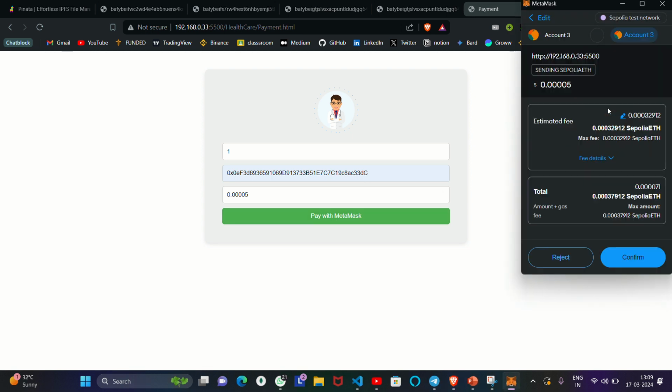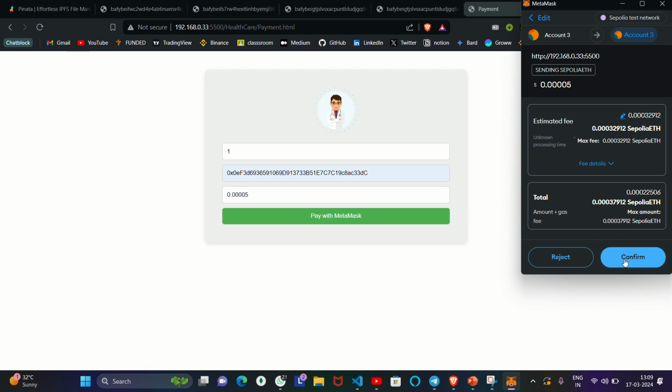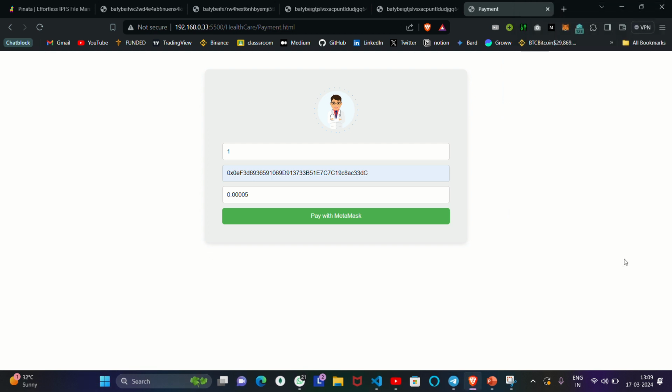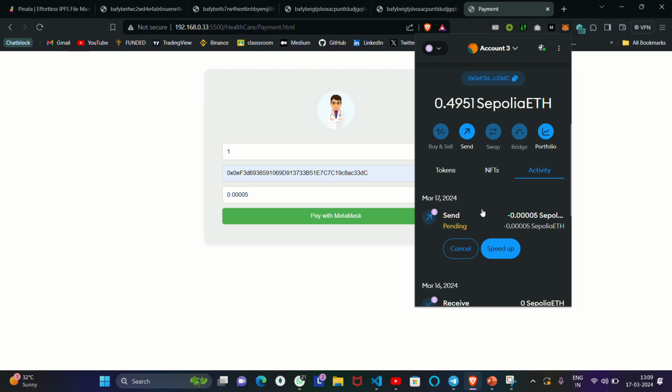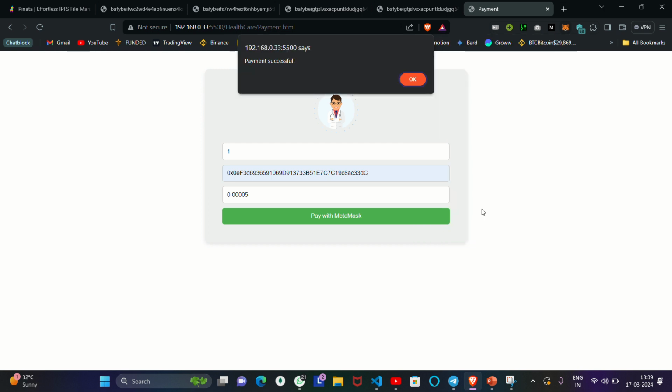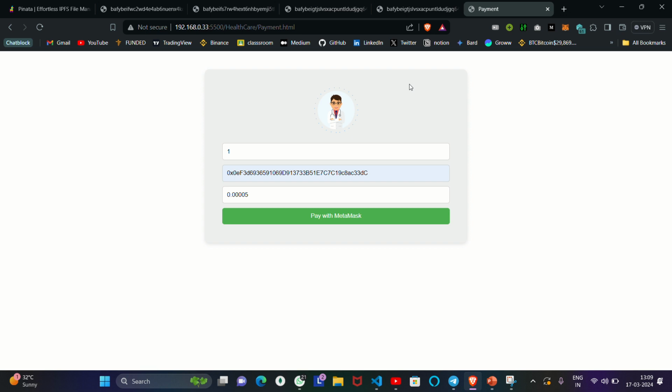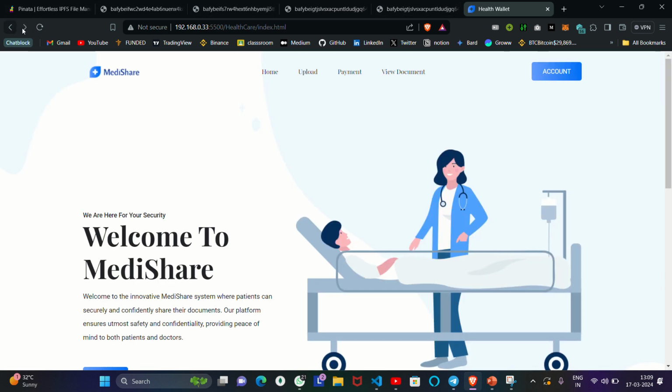I will give the Ethereum address. As I said, it is an Ethereum account, so every account has its own address, a sending address and a receiving address. This is the receiving address of the doctor, which we copied there. I currently have 0.49 Ethereum, so I will pay 0.00005 Ethereum to him. When I click on pay with MetaMask, the MetaMask extension will open, and the payment will happen from my account to the doctor's account.